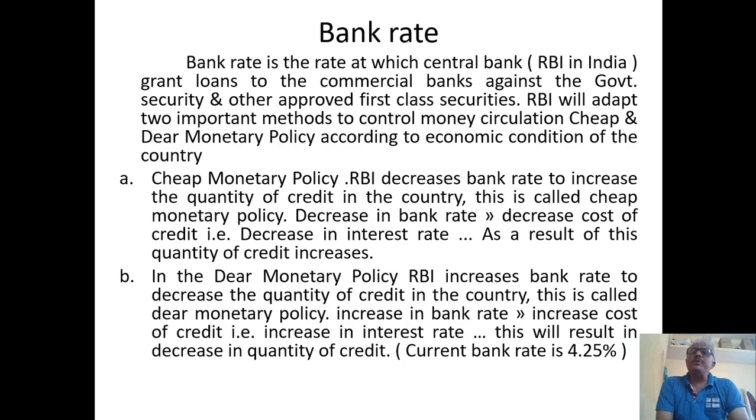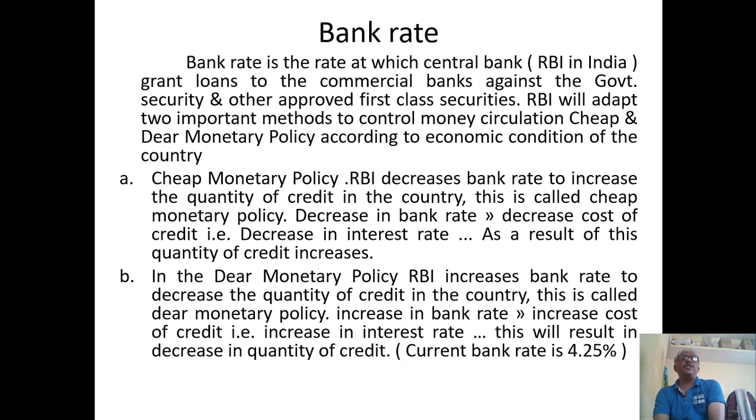When the RBI reduces the rate in the name of cheap monetary policy, commercial banks also reduce the rate of interest in the name of market rate, which means the market rate of interest will also reduce. As a result, there will be a possibility of an increase in the money supply in the hands of individuals, so money circulation in the economy is expected to increase.